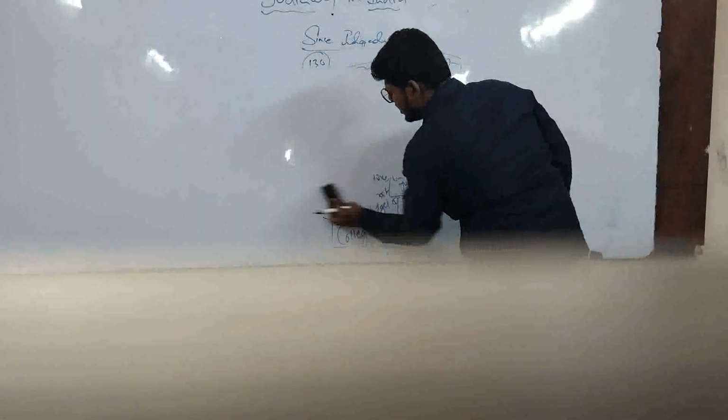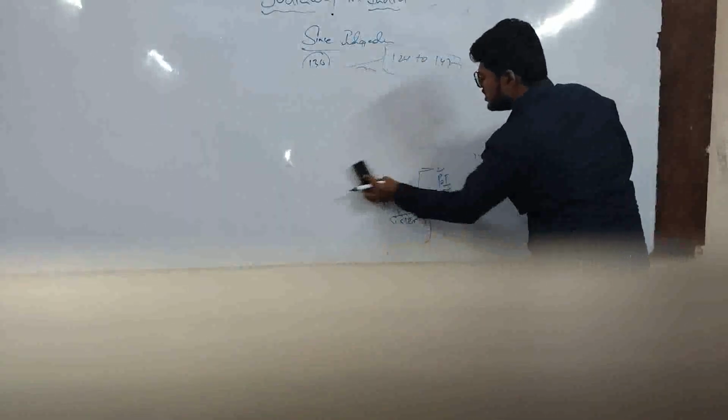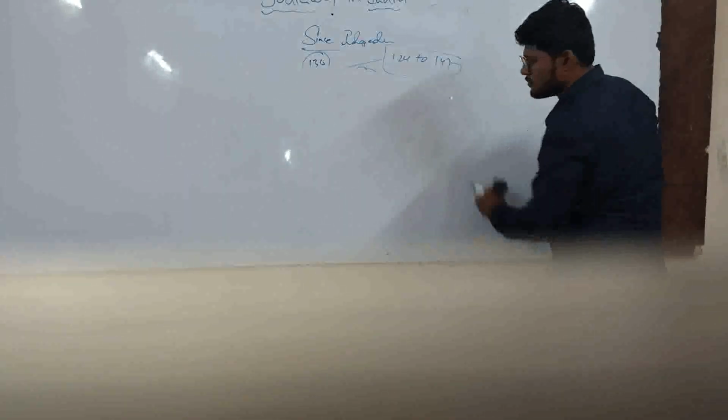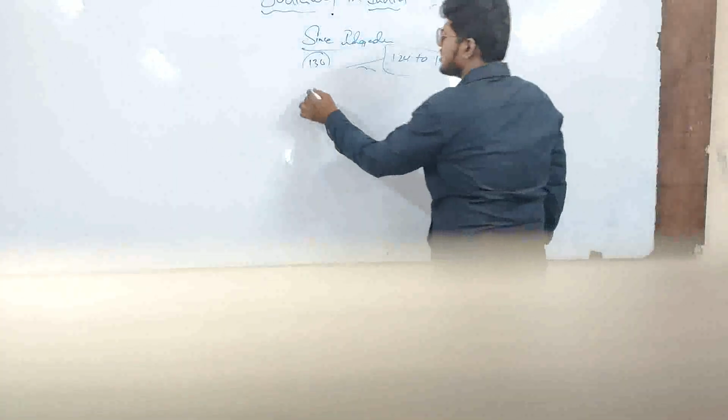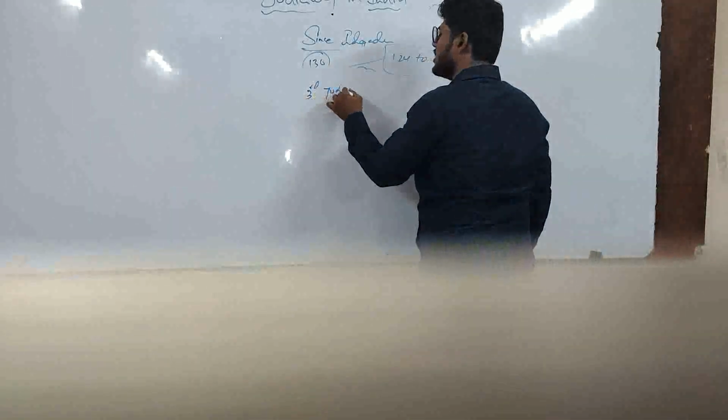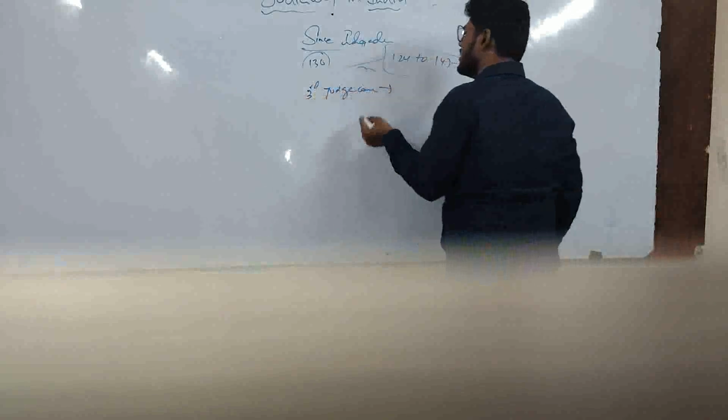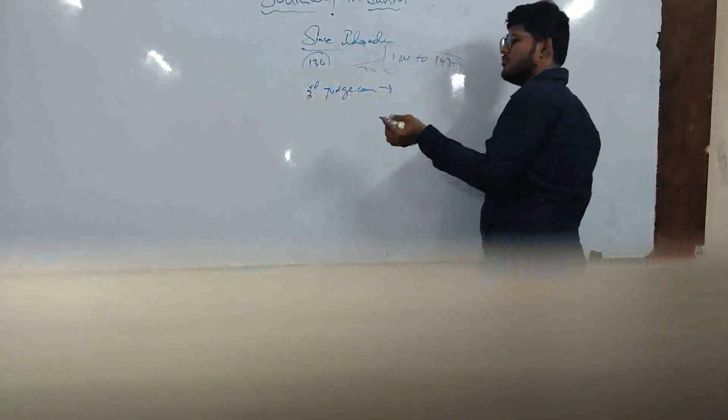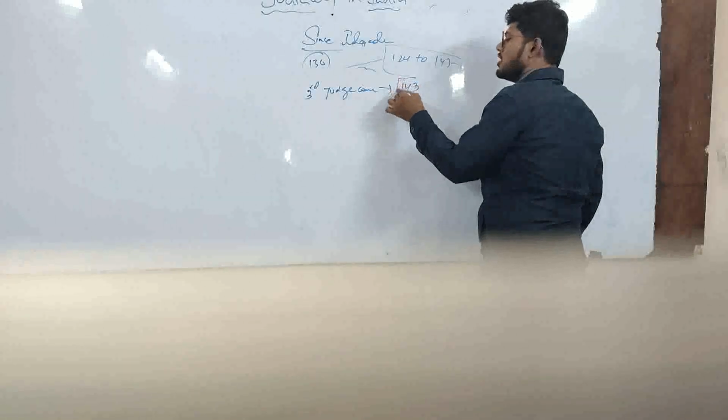Next, the Third Judges case. Actually, the Third Judges case is not a case. Then what is it? It is the application of Article 143.